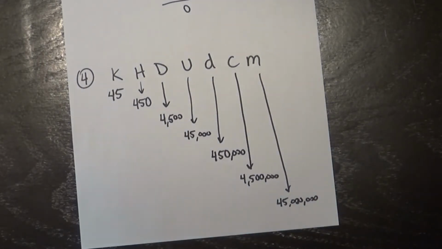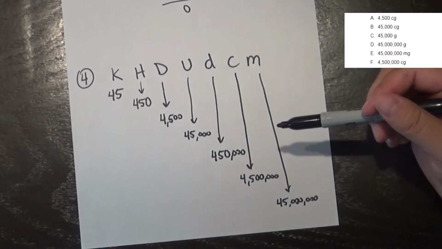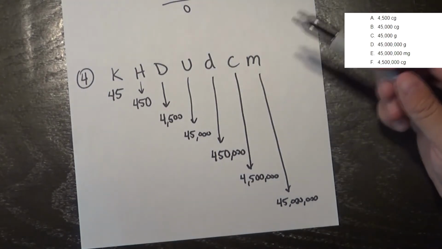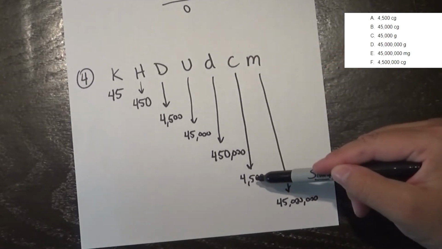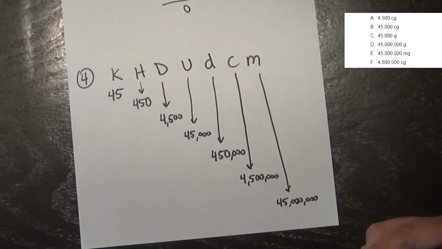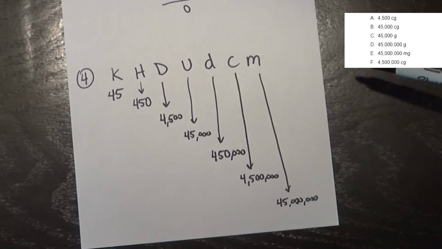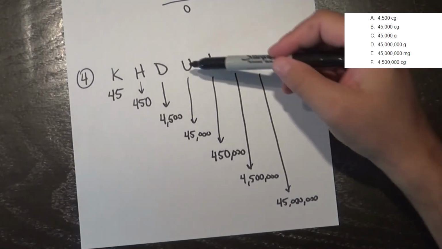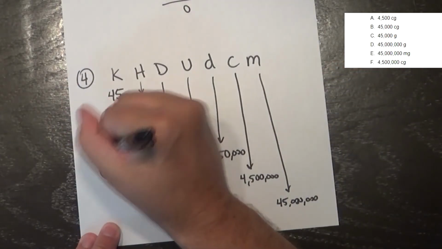So as I look at my options, now all I have to do is match it up with the A, B, C, D, E, F options. So letter A, 4,500 centigrams. Here's my centigrams. That is obviously not enough. So I need to keep on looking. Letter B, 45,000 centigrams. That's not enough either. Letter C, 45,000 grams. Let's take a look. 45,000 grams. Looks like C is one of my answer choices.